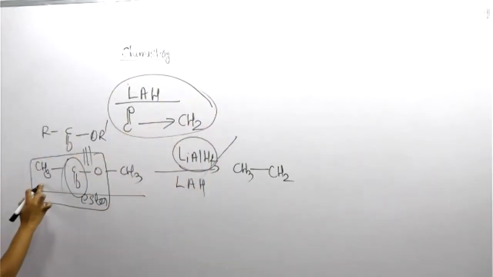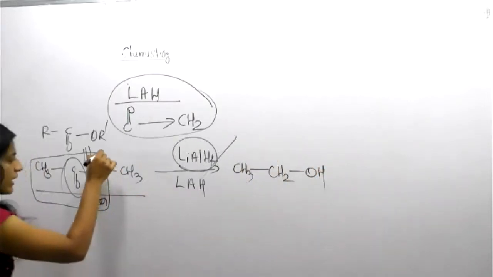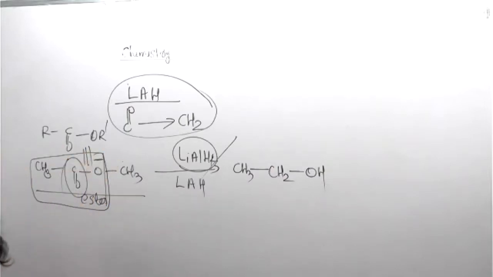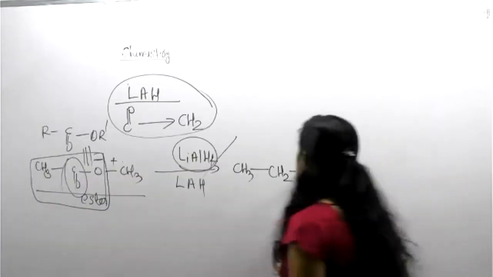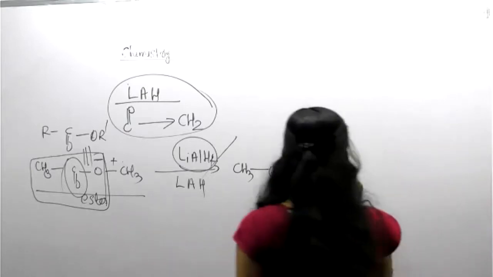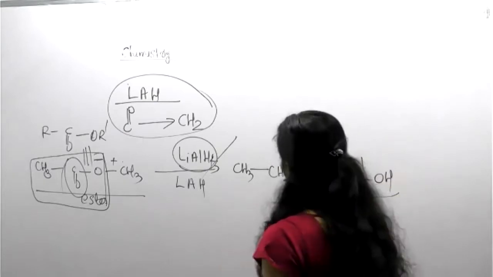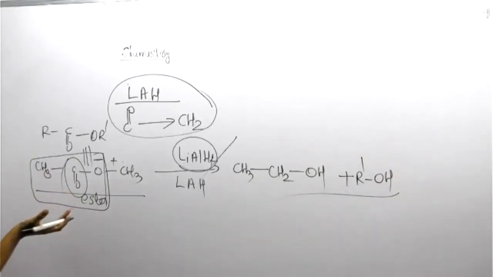So CH3 is converted into CH2. But the remaining O is there, and it is converted to alcohol, OH. So you can cut this much, O minus CH3 plus like this. Suppose CH3CH2OH forms first, and then R dash OH. This is the form. So if you have the ability to reconvert C double bond O into a CH2 group, half of your answer is done.